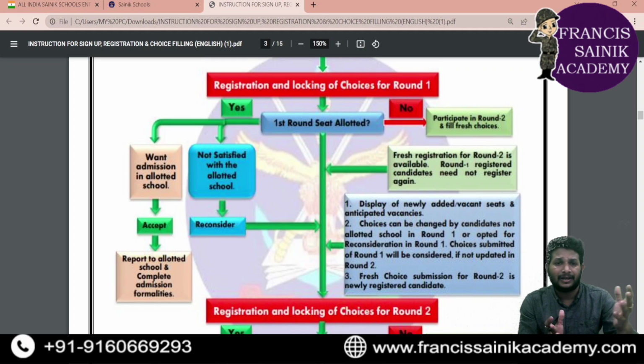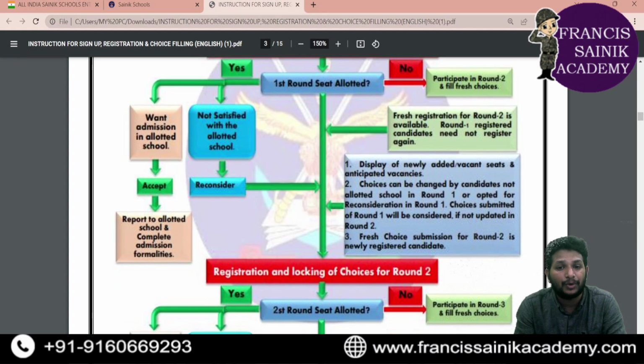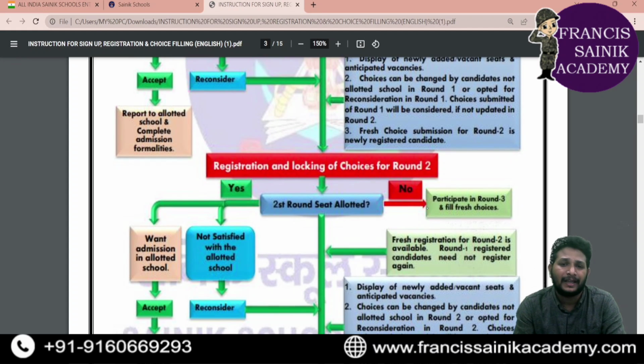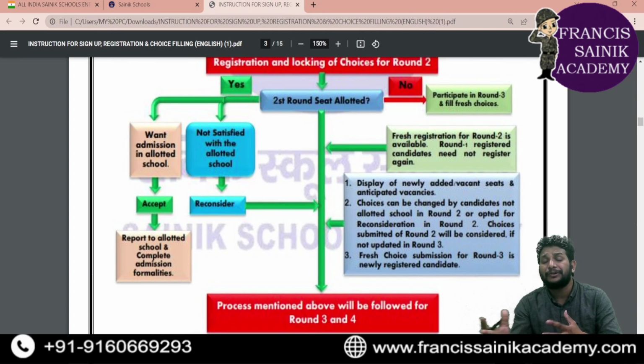For example, if in round 1 there are 60 seats, all the 60 seats may not be filled in round 1, so there'll be leftover seats, right? Those leftover seats will be carried for round 2. That's what they mentioned. Newly added or vacant seats will be given for round 2 choice. In round 2 also the same process. If you are satisfied, that is okay, or else if you are not satisfied, there is a possibility of going for round 3, round 4 also.